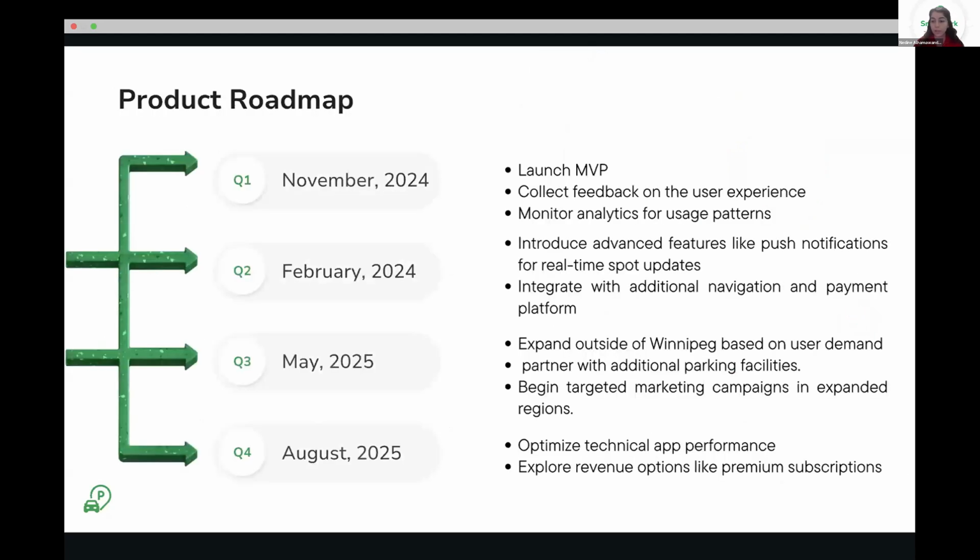And for our product roadmap, we're going to have it in 4 sections. So the first section is where we launch the MVP and collect feedback from the users and monitor these analytics. And for the Q2, we're going to introduce advanced features like push notifications for real-time spot updates and integrate additional navigation and payment platform. For Q3, we're going to expand outside of Winnipeg based on user demand and partner with additional parking facilities. And lastly, we're going to optimize technical app performance and explore revenue options like premium subscriptions.